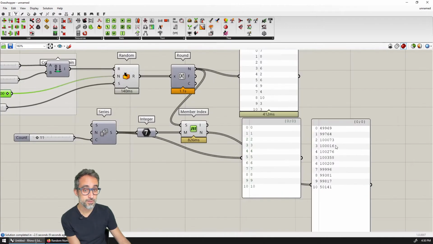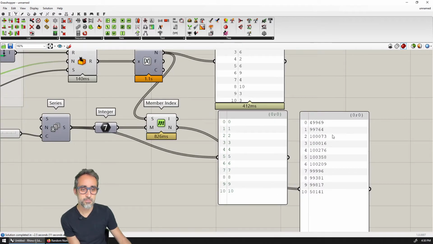The random number distribution is kind of good, because you can see that the numbers 1, 2, 3, 4, 5, 6, 7 roughly have the same amount of occurrences. So you have roughly the same chance to get the number 0, 1, 2, 3, 4, 5, and 9.